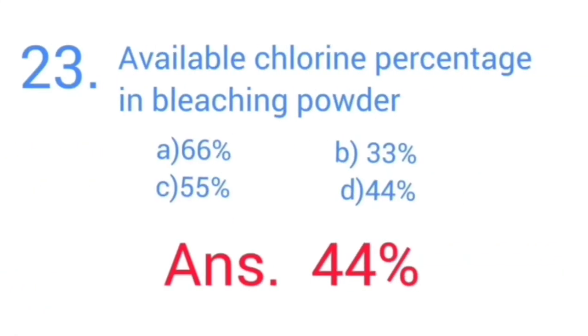Available chlorine percentage in bleaching powder. Options: A, 66%. B, 33%. C, 55%. D, 44%. Answer: 44%. Available chlorine percentage in bleaching powder, 44%.